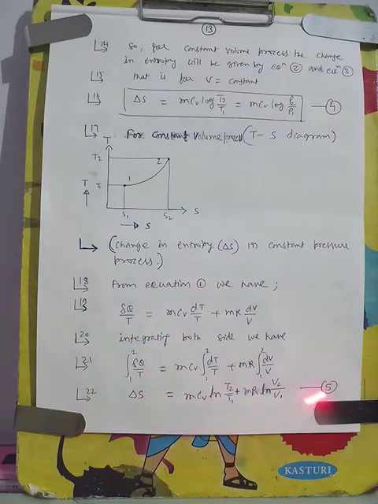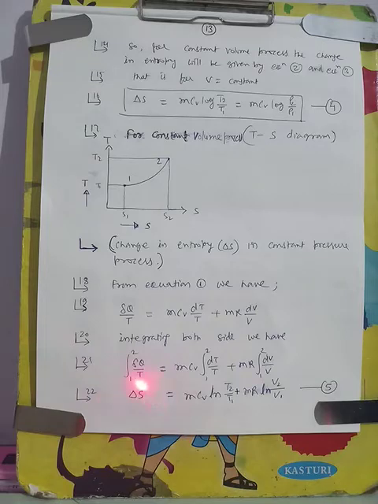On integrating both sides, we get the integral of dQ by T from process 1 to 2 is equal to the integral of mCv dT by T from 1 to 2 plus the integral of mR dV by V from 1 to 2. On integrating, we know this is the change in entropy from process 1 to 2.